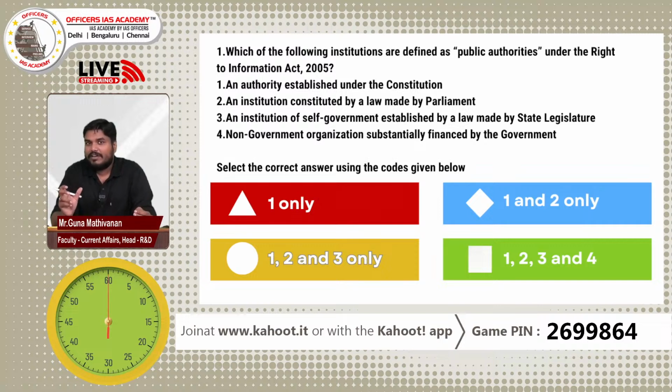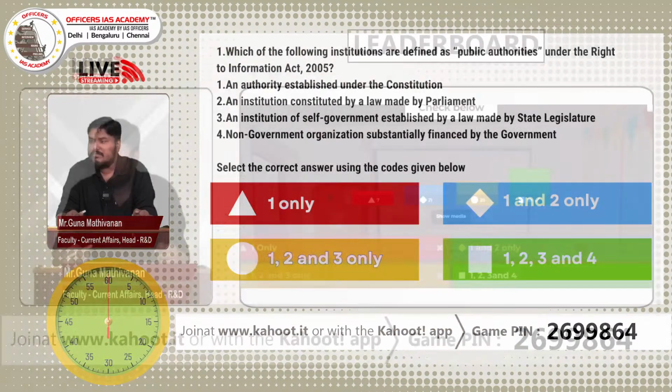So who all will come under public authority? Will Guna be a public authority? No. The Act itself defines who will be a part of public authority. All four options come under the definition of public authority: those mentioned in the Constitution, those made by law of Parliament or state legislature, and NGOs substantially financed by the government are all part of public authorities. So the right answer is D, 1, 2, 3 and 4. We will see the poll result.